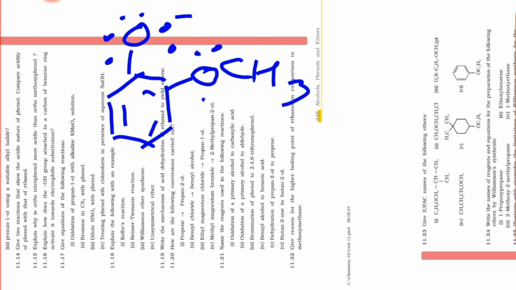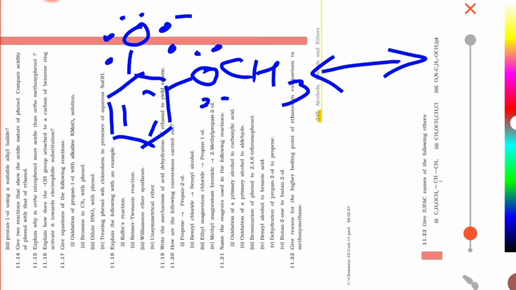Now we are going to make its resonating structure. We know very well this is the electron releasing group. This pair will come over here. Yes or no? Where this pair goes, then this pair will go over there.